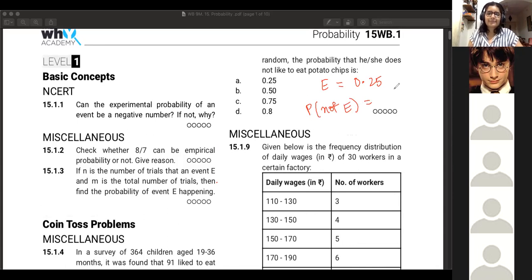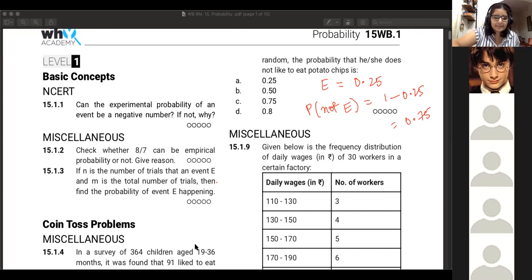0.75. How did you get it, Sujal? Ma'am, because probability can only be between 0 and 1. So 1 minus 0.25, which is 0.75. Yes, nice. Aryan, was it the same answer that you got? Yes, I was going to say 0.75. Correct. Very nice. Suhani has also gotten it.